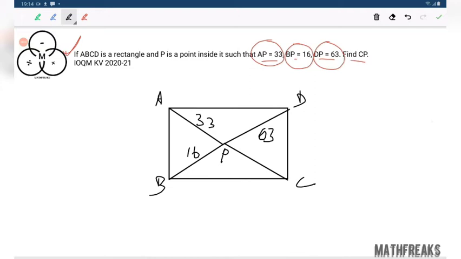This is a great question. This is a rectangle, so we can consider this as A, this as B, this as C, this as D. Will it be useful for us? No. This is not going to be useful for us.